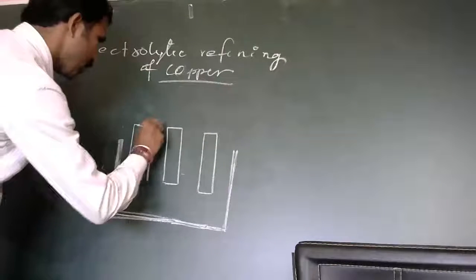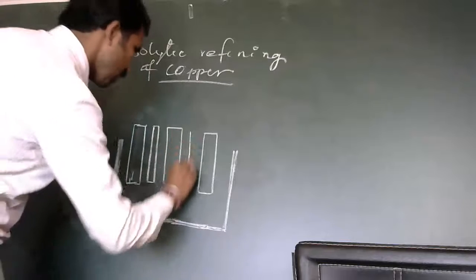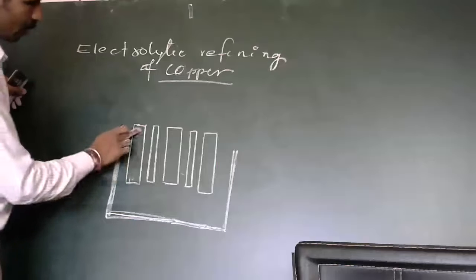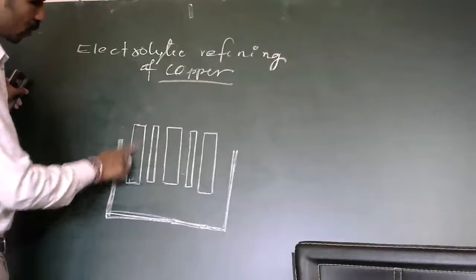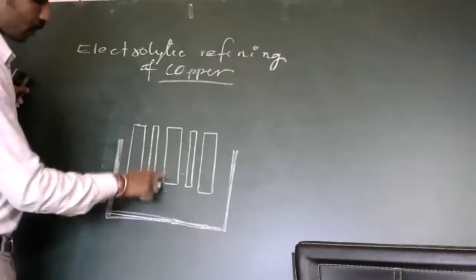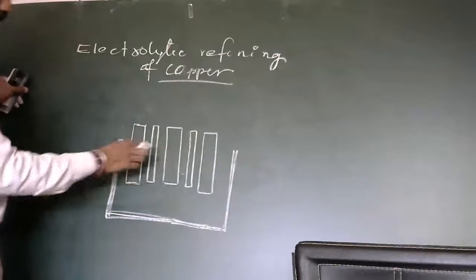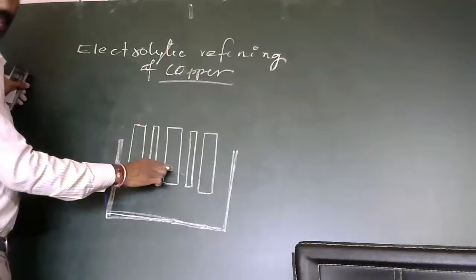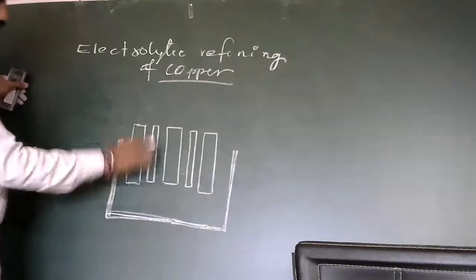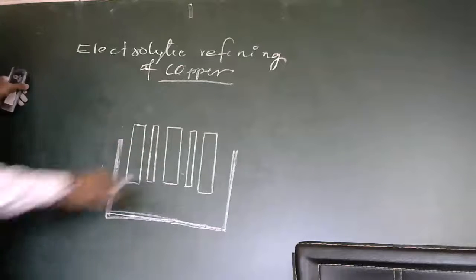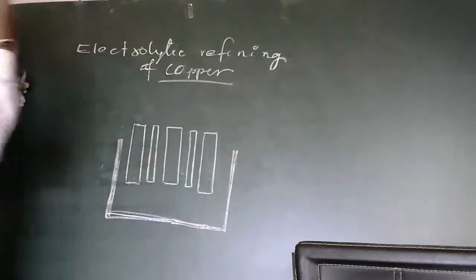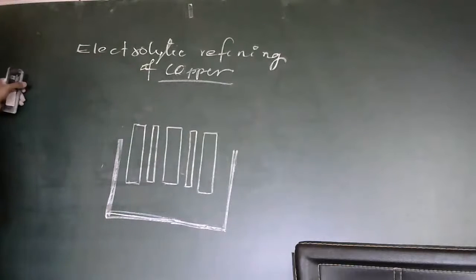You can observe here, this is the thick copper electrode, this is the thin copper electrode, and this is a thick copper electrode. So in between two thick copper rods, I have drawn thin copper rods. In between the thick coppers there is a thin copper rod.